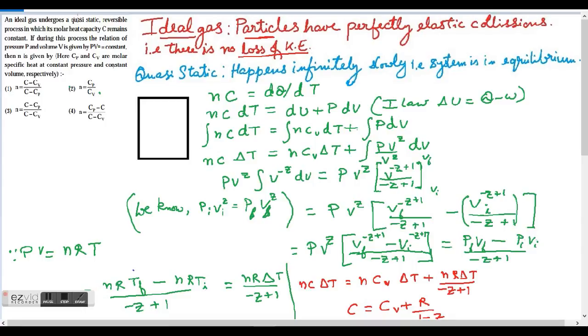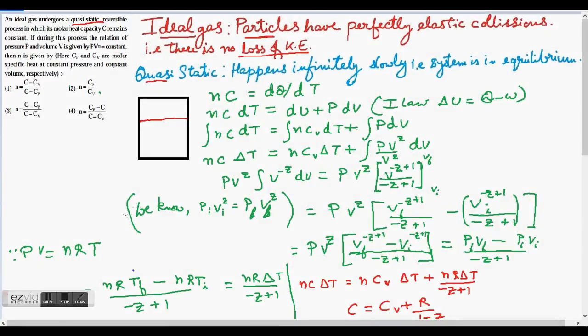The next term used is quasi-static reversible process. What's a quasi-static process? It happens infinitely slowly. That is, the system is in equilibrium. So let's see what is quasi-static process. Now let's say this is a system and there's a piston here, and there are gas molecules, and this system has a certain pressure and a certain volume.